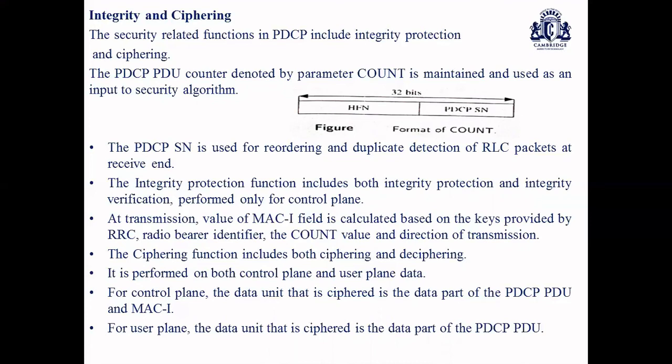When I say SN, sequence number, this is used for reordering or duplication detection of RLC packets, radio link control packets, at the receiving end. So this happens with respect to SN.